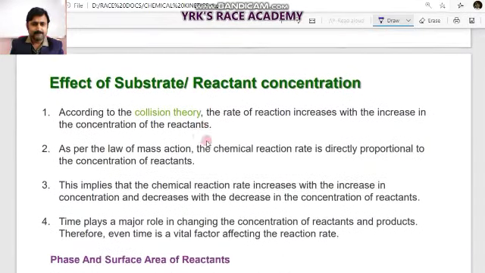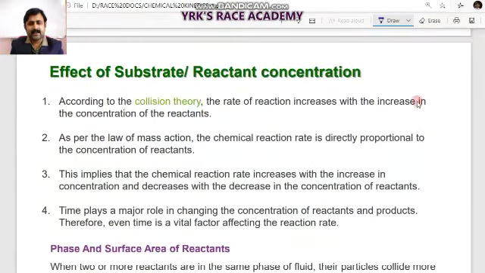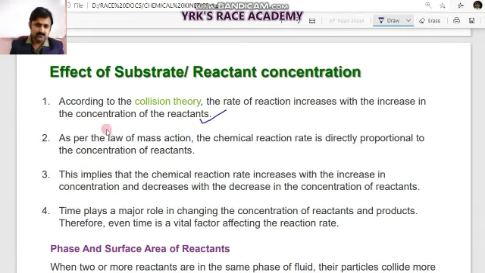Let us move to the next one, effect of substrate and reactant concentration. Just now what I have discussed is the nature of the substance. Now, effect of substrate or reactant concentration. What is a substrate? It is also called a reactant. In the collision theory, the rate of reaction increases with increasing concentration of the reactants, we have noticed. One more important point, the law of mass action,